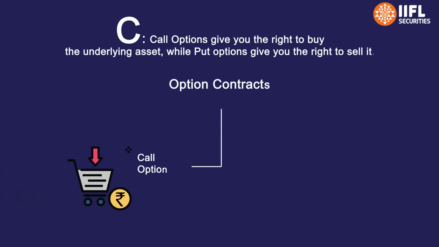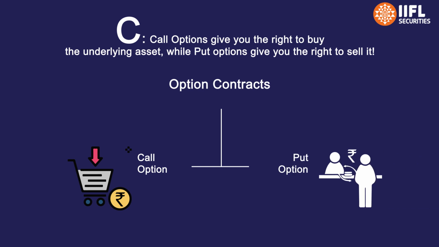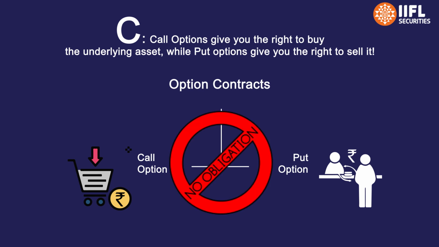C. Call options give you the right to buy the underlying asset, while put options give you the right to sell it. Remember that there is no obligation in either case.